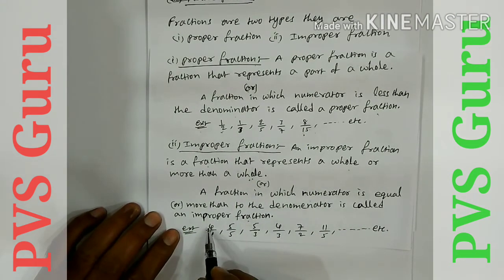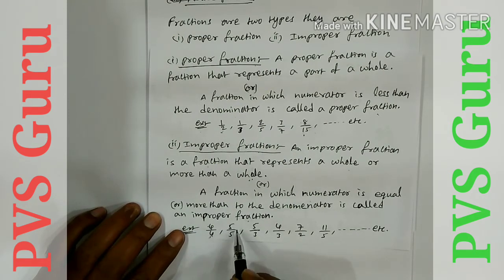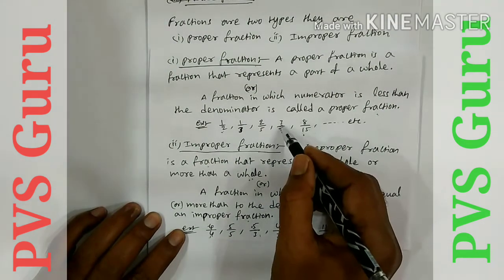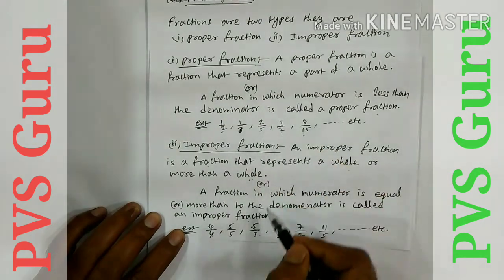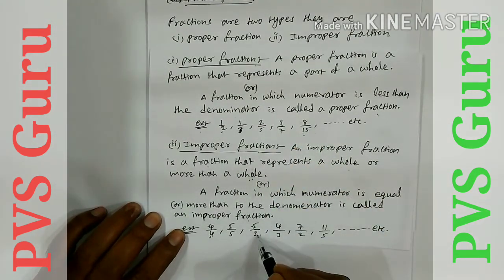Means the numerator and denominator are equal, or the numerator value is greater than the denominator, the opposite of the proper fraction. Proper and improper fractions are opposite to each other.